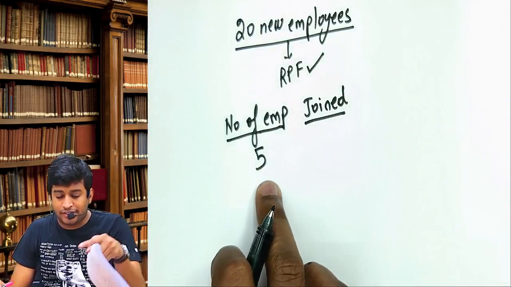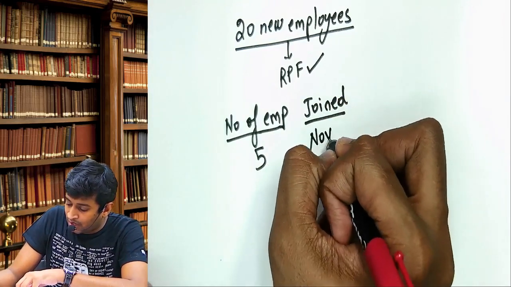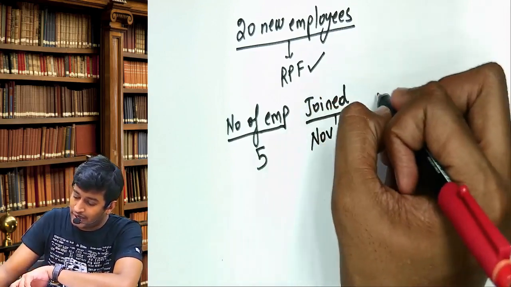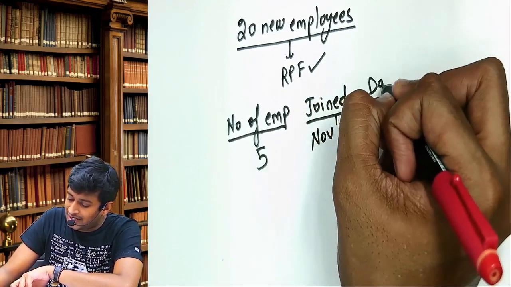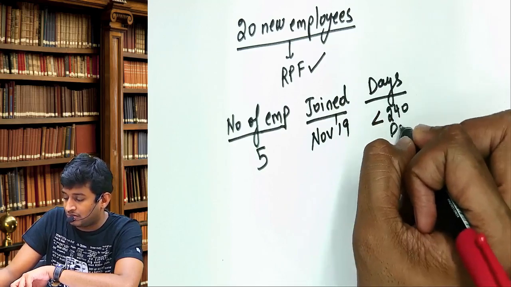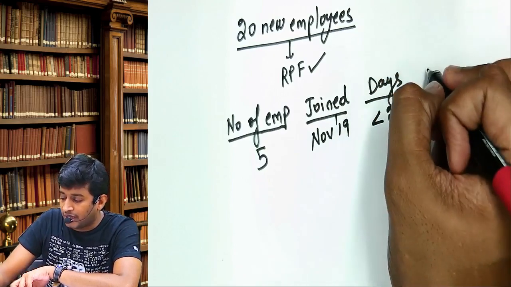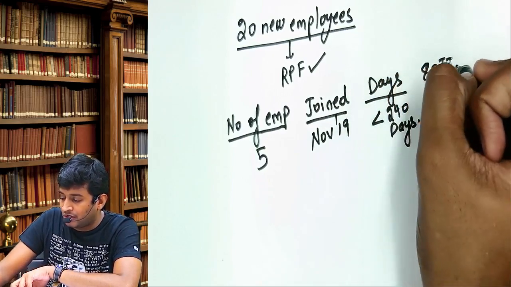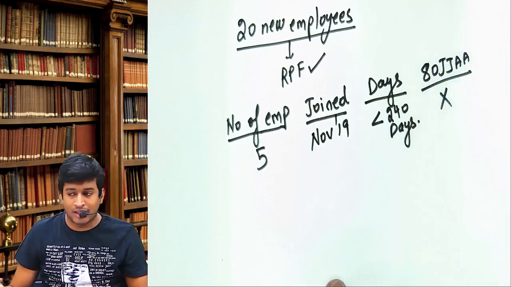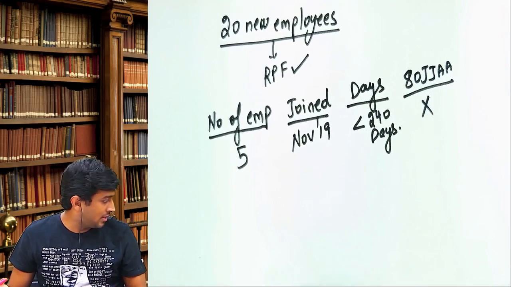Now listen. The 5 employees joined on which date? November 2019. So can I say they are working for less than 240 days? Because one of the conditions is they should work a minimum of 240 days. It means for those new 5 workers, 80JJAA will not apply. Yes or no? Shall we continue?